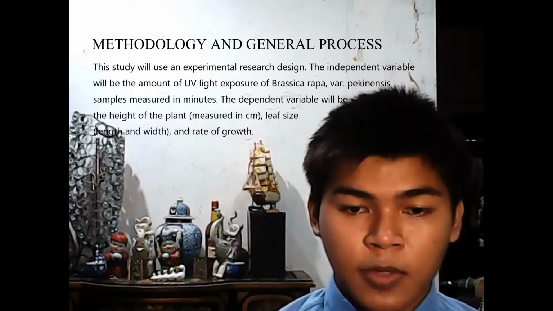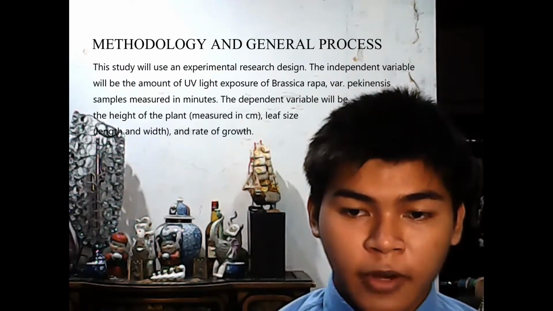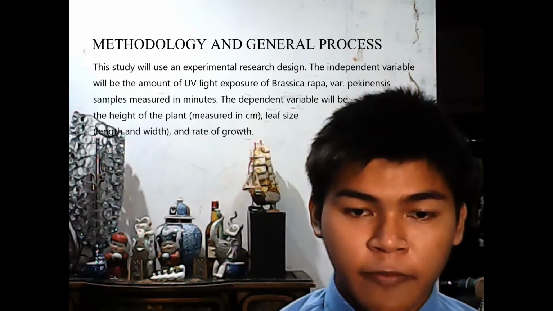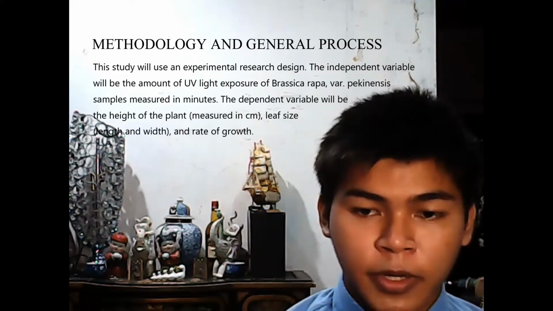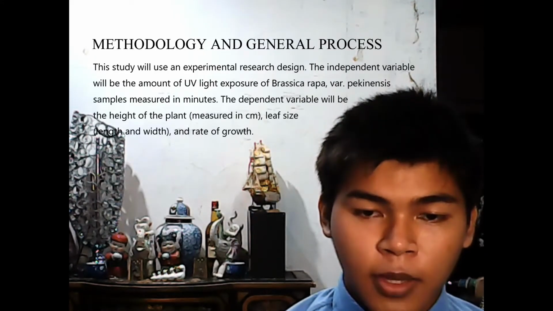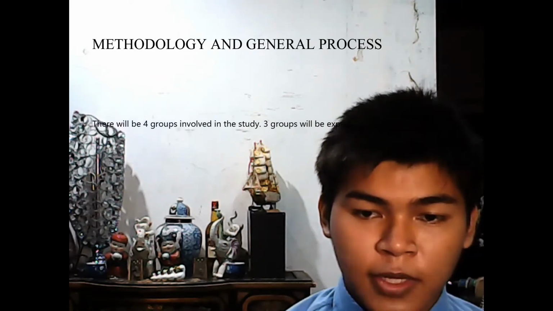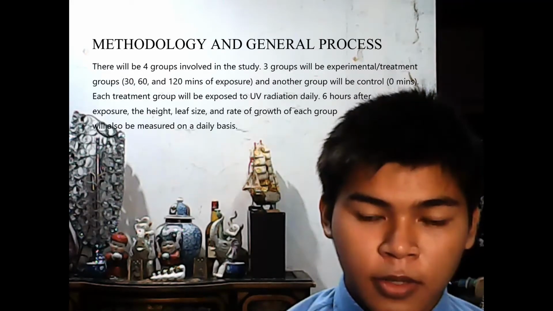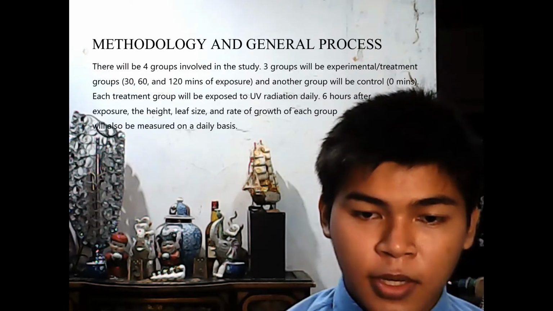This study will use an experimental research design. The independent variable will be the amount of UV light exposure of Brassica rapa var. Pekinensis samples measured in minutes. The dependent variable will be the height of the plant, leaf size, and rate of growth. There will be 4 groups involved in the study. 3 groups will be experimental or treatment groups, 30, 60, and 120 minutes of exposure, and another group will be control, 0 minutes of exposure.